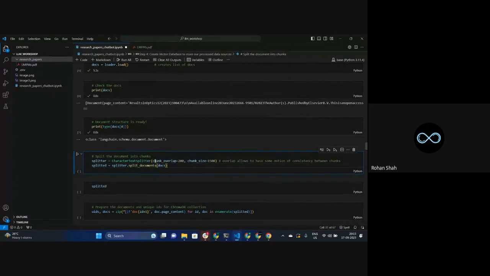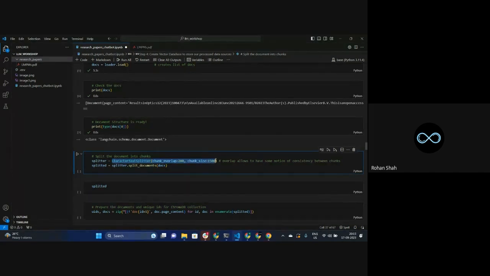Okay. Now, what is this chunk overlap? In each and every document, there will be some kind of overlap that we will be experiencing. What is the need of this? The need of this is to have a consistency flowing through each and every one of the chunks that you are creating. Okay, so that you have the same kind of information as the previous chunk, and it starts from the same information at which the previous one ended. So this kind of flow, this kind of consistency is maintained, right? And we are saying to use 200 characters for this overlap, and based on this, we are now splitting this particular thing.